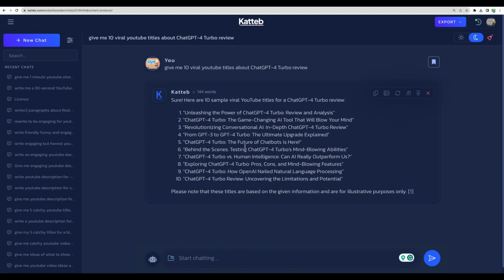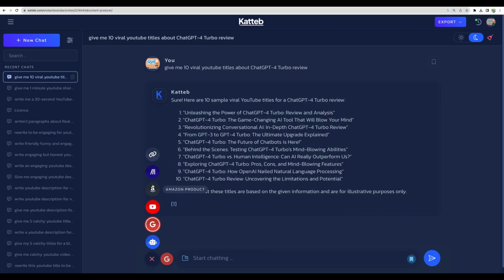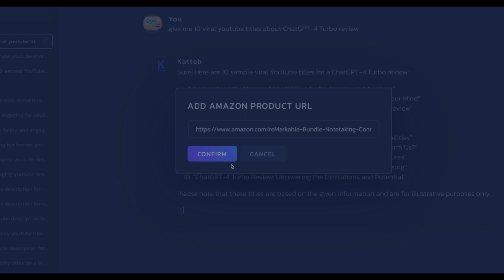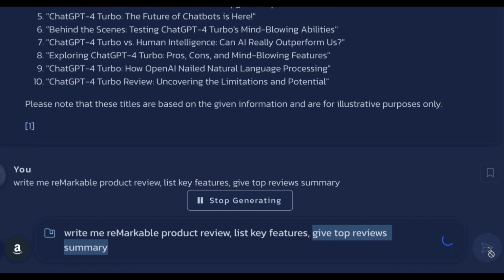You can use it similar to ChatGPT or any other chatbot helper, but additionally, you can specify a data source. So let's say you would like to review this e-ink writer from Amazon. So you can just copy the link. Then let's specify Amazon product as the data source. Paste the link here, confirm. Let's use this prompt. Of course, you can spend a bit more time and write a bit better one, but I think for this demo purpose, it will be fine. Like, write me a remarkable product review, list key features, and give a top review summary. Let's go.